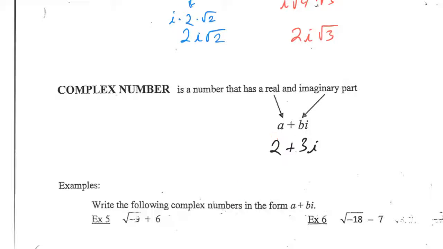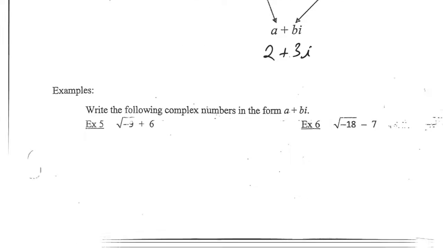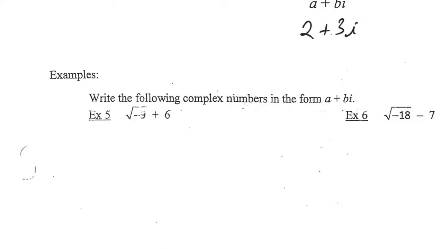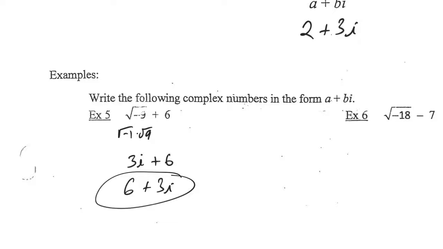So down here, where you're supposed to write the following in the form of a plus bi, well, we've got that square root of negative 9. So does it make sense? That'll be the square root of negative 1 times the square root of 9, or 3i, right? And then I still have that plus 6 there. However, we don't write it in this order. The i term doesn't come first, it comes second. So I'm just going to rewrite this as 6 plus 3i. And that would be my answer.